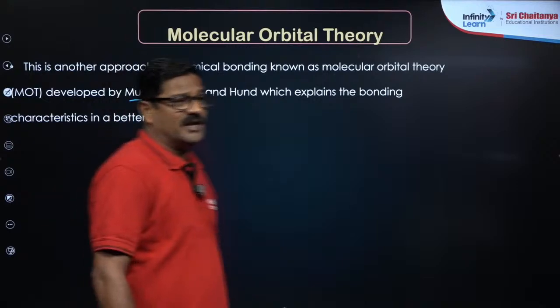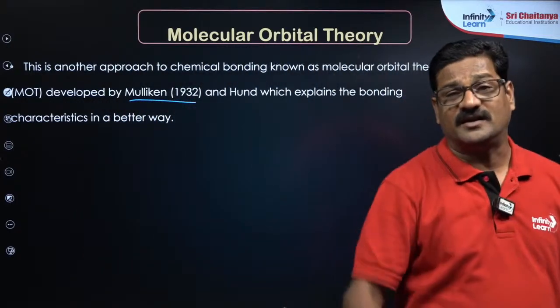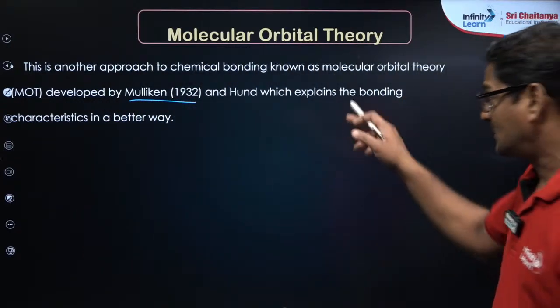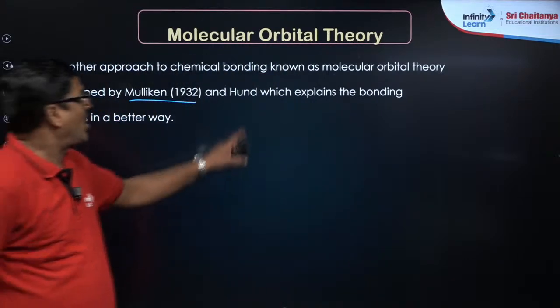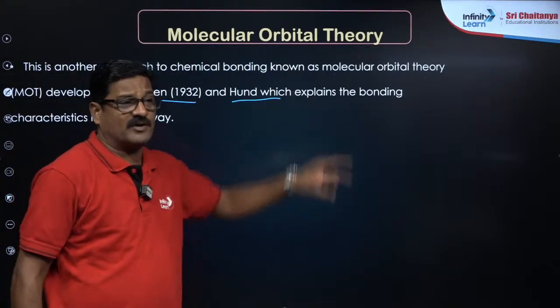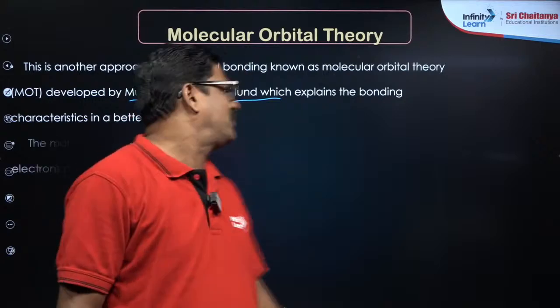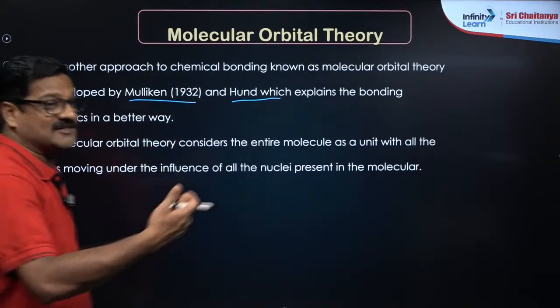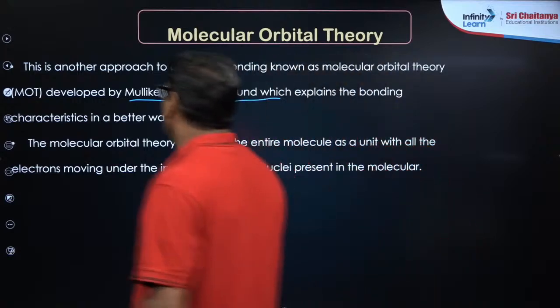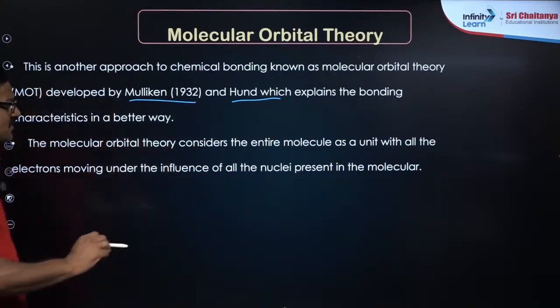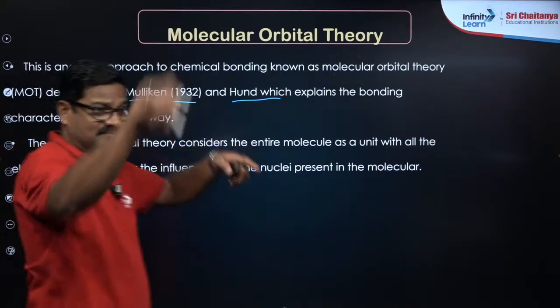It was the latest one, in 1932. Mulliken discovered and designed this theory and Hund explained how these molecular orbitals are formed. It is very simple and so explanatory. The molecular orbital theory considers the entire molecule as a unit.